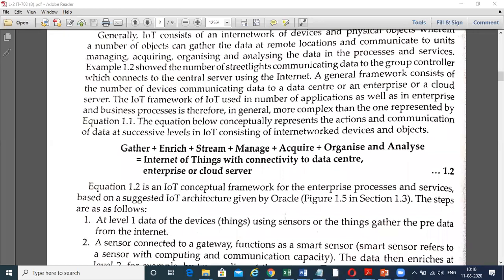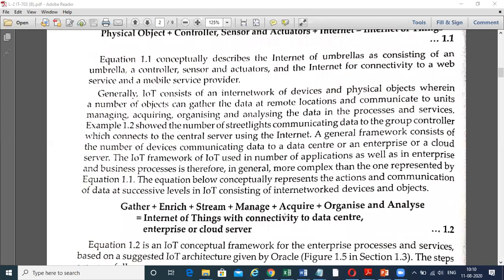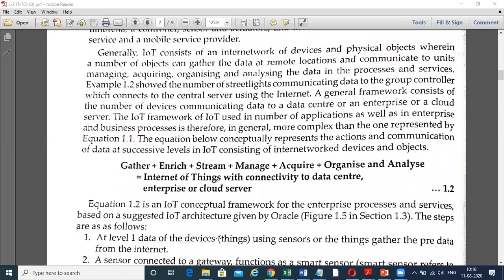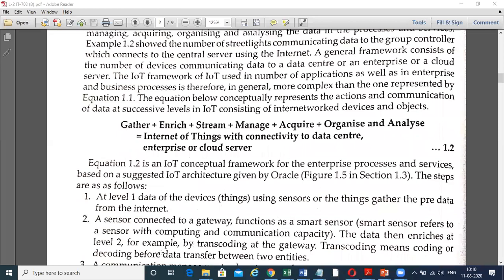When you go to the question paper, you will get the question on the conceptual framework. You will write this first. This is the generalized equation, equation number 1.1, and then again you will go through the architecture framework that is suggested by Oracle. Oracle suggested the IoT with connectivity to data center, enterprise, or the cloud server.